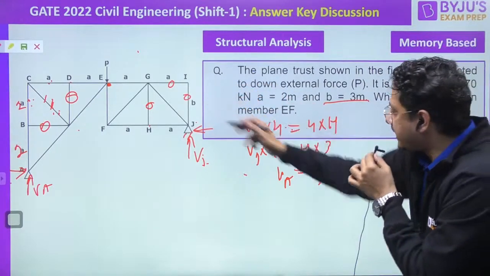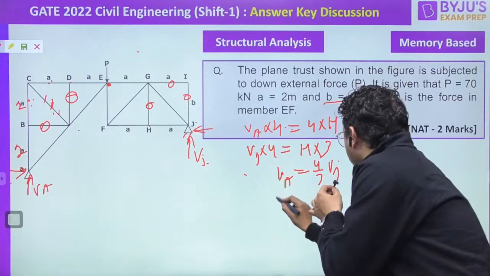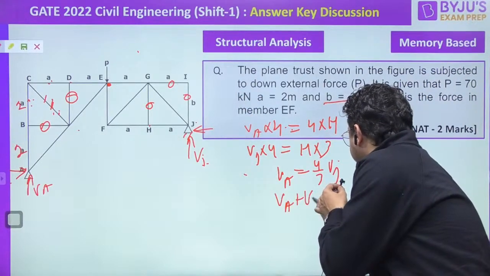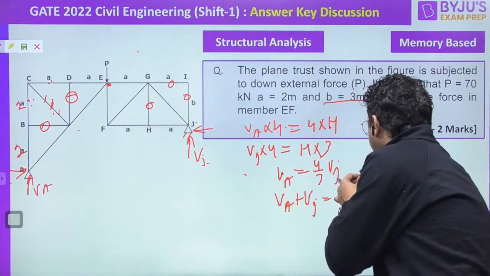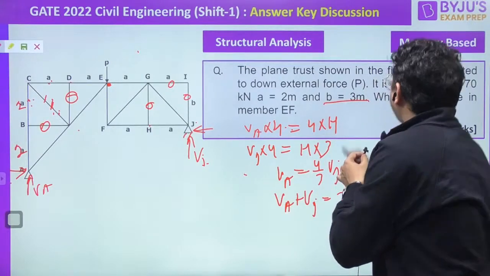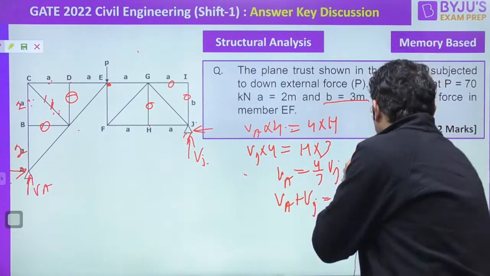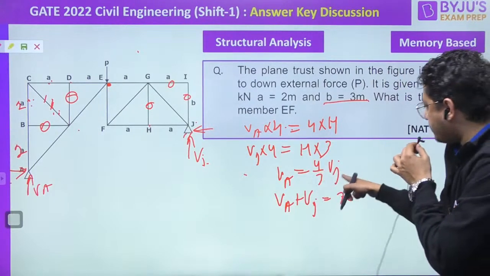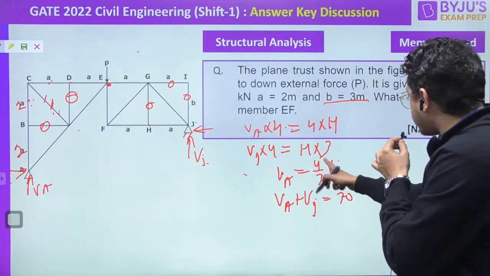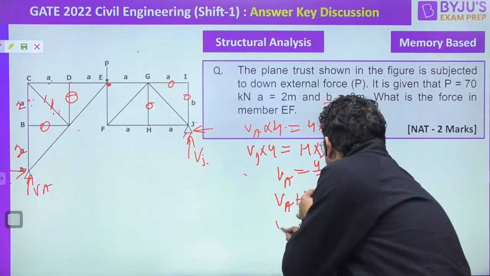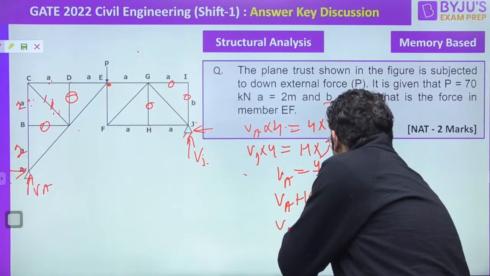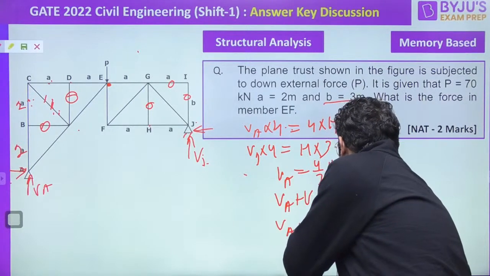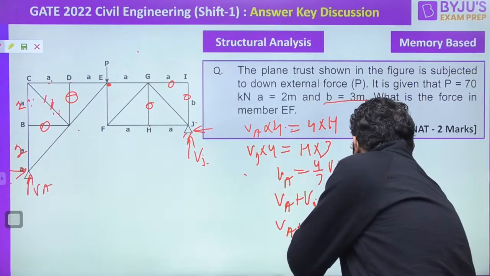Then if you take the vertical force equals 0, VA plus VJ equals 70 kilonewton. P value they have given is 70 kilonewton, correct, no? Now put the VA value here, or VJ. So VA plus 3 by 4 of VA must be equal to 70.